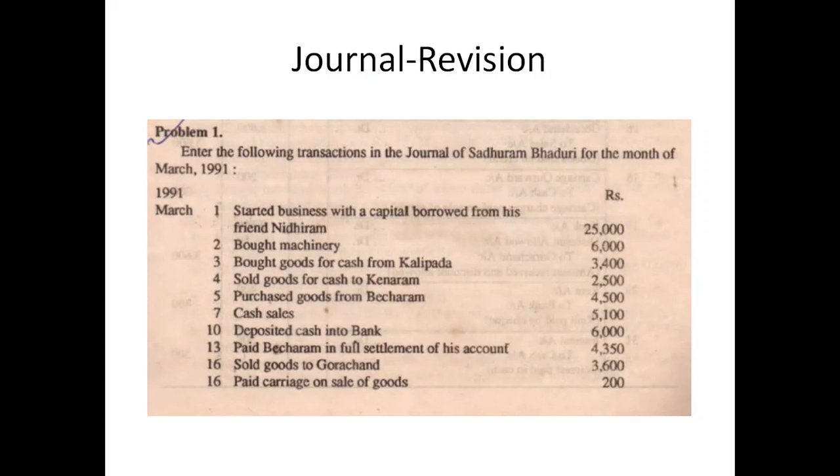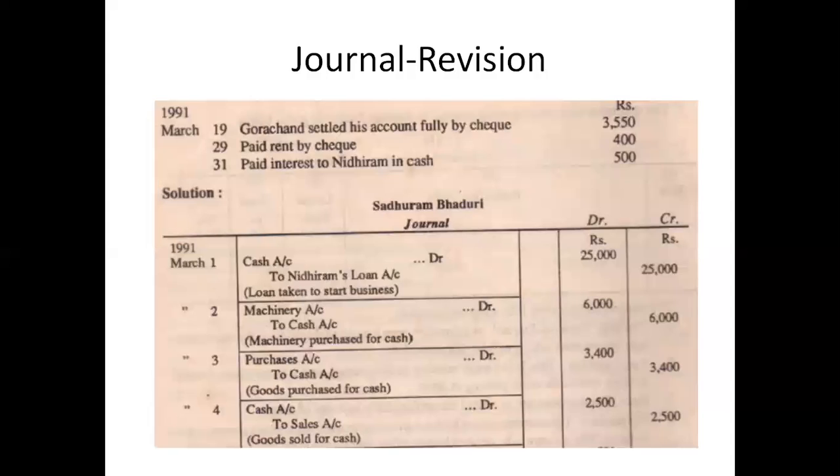Cash sales 5,100. Deposited cash into bank 6,000. Paid Bacharam in full settlement of his account 4,350. So discount has been received. Sold goods to Gorachad 3,600 and paid carriage on sale of goods 200. Now Gorachad settled his account by check, 3,550. Paid rent by check 400 and paid interest to Nidhiram in cash 500.